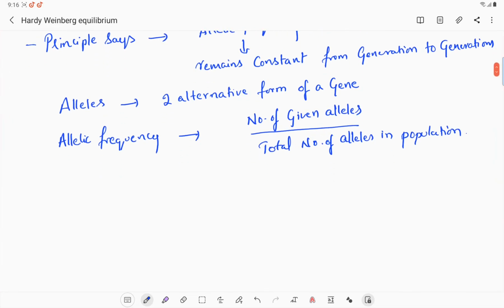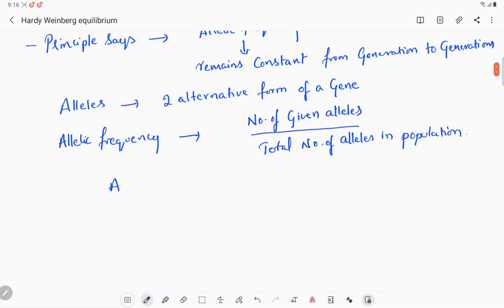So what is an allele and what is its frequency? Let us see this one. Allele on one side and frequency on another side.